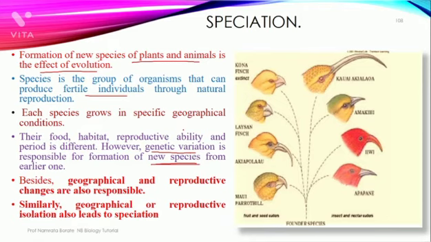Means due to the change in genetic material, due to the change in the gene pool, due to the change in the genital organ, a reproductive isolation occurs. And when the reproductive isolation is here, you can say this one is a primitive one and this one is the advanced one. Means what? The birds undergo evolution due to the change in the genetic material, the change in the genital organ structure, or the change in the gene pool. The result is the development of a new species, which is called speciation.